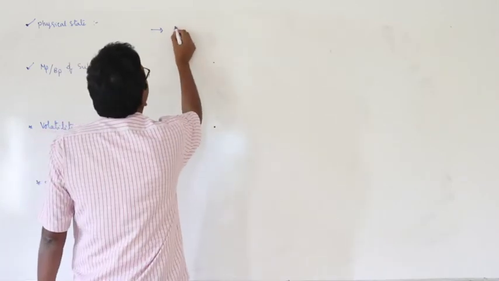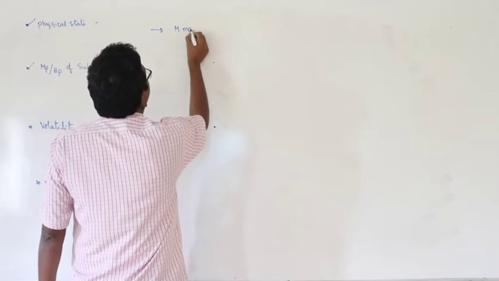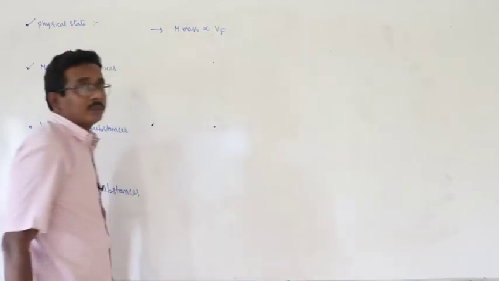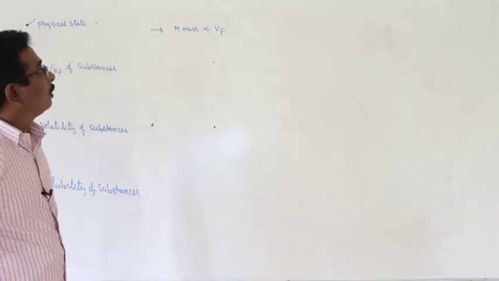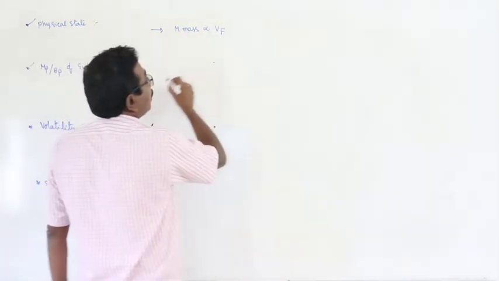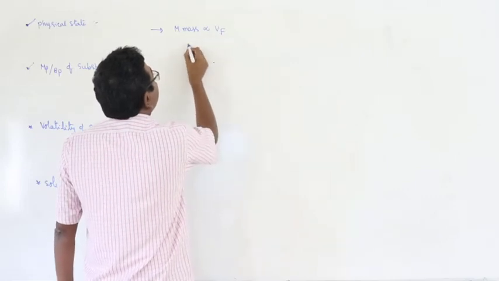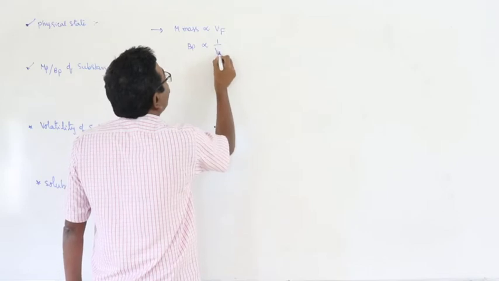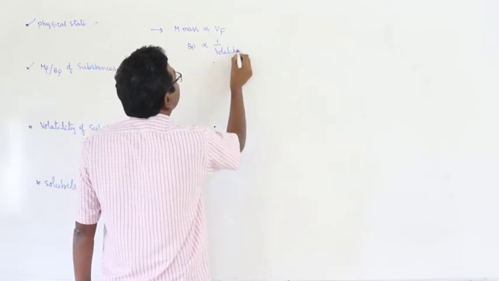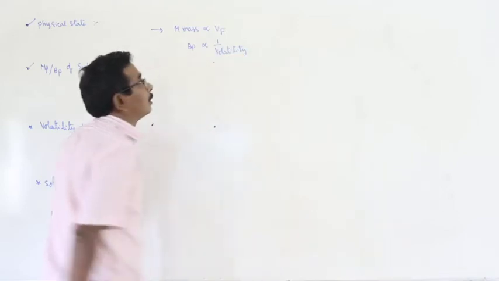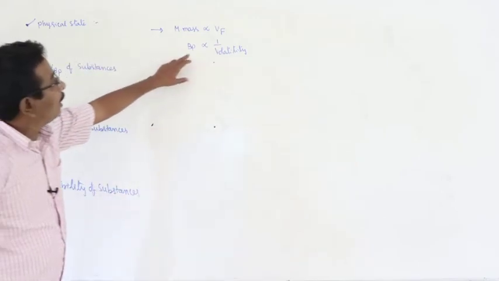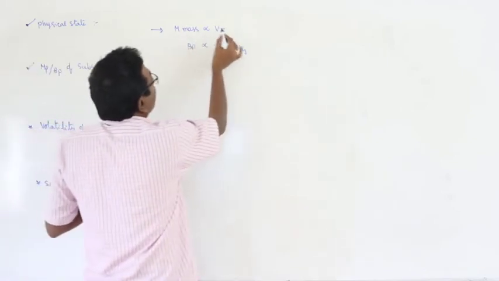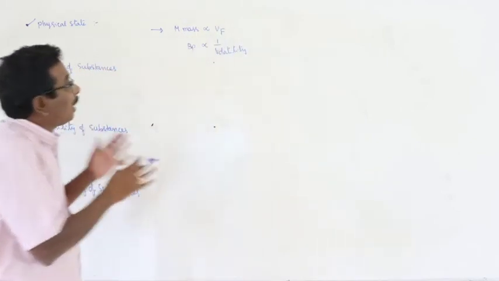What are they? Molecular mass is directly proportional to van der Waals forces. And next, boiling point is directly proportional to 1 by volatility. And molecular mass is directly proportional to van der Waals forces.